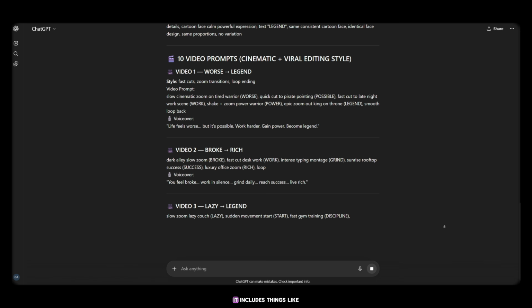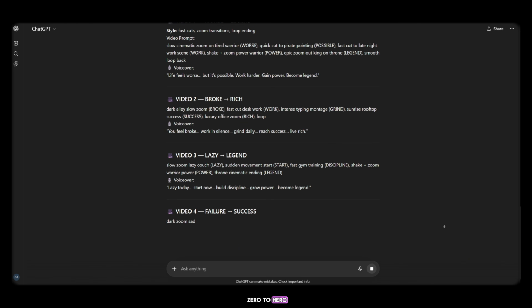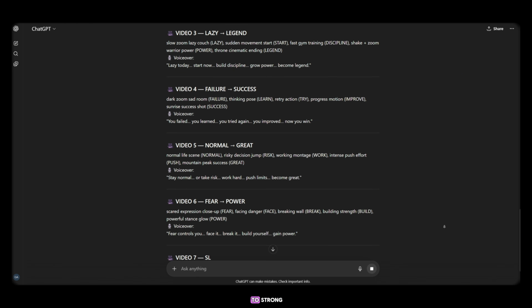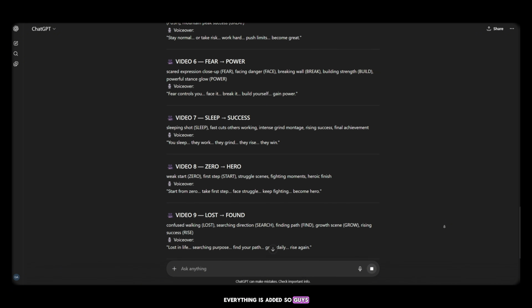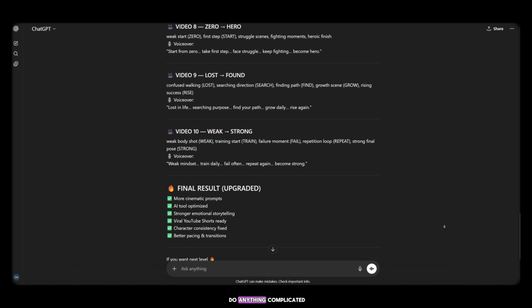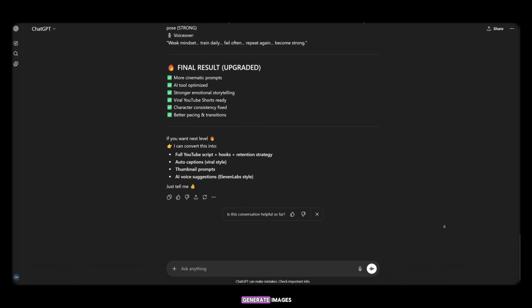In the video prompts, it includes things like 0 to hero, lost to found, weak to strong. Everything is added. So guys, everything is included. You don't need to do anything complicated. Next, we will simply generate images. Then we will generate videos.